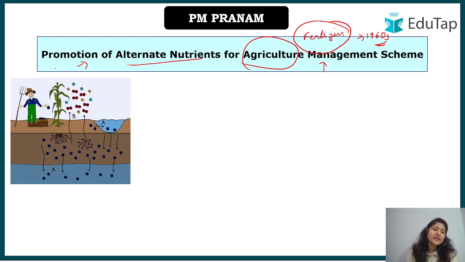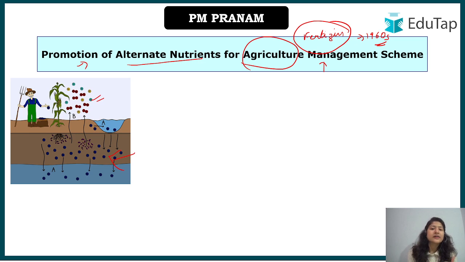The first problem is that no matter how these fertilizers provide nutrients to the plants, we are using them in an excessive way, and because of that, there are various harmful effects faced by humans, also by other living creatures on this earth, and also to our physical environment. These nutrients pollute the water as well. They can even penetrate deep down and get mixed with water, and then they can pollute the underground water also. The living organisms which live there are also affected because of these chemical fertilizers. Okay, one thing is this.